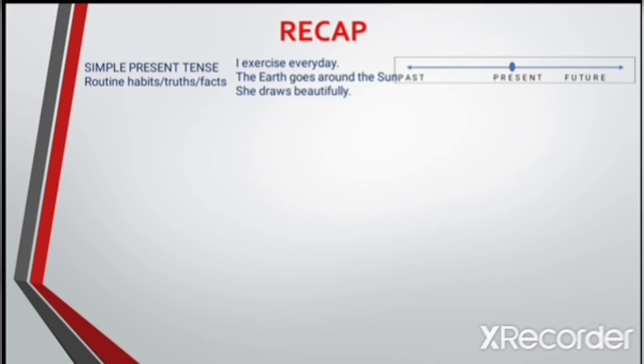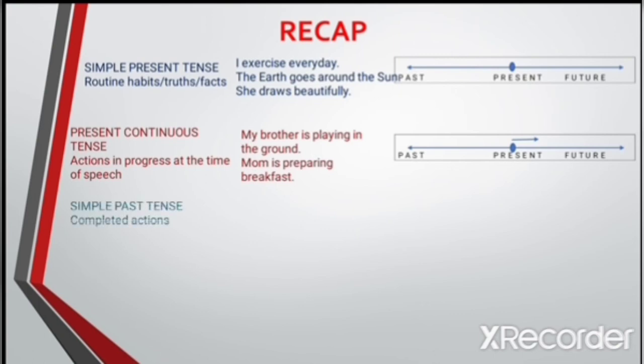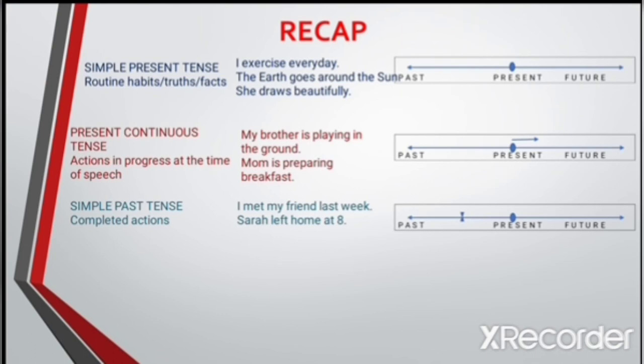Simple present tense is used to talk about routine habits, truths and facts. Example, I exercise every day, the earth goes around the sun, she draws beautifully. Present continuous tense is used to talk about actions that are in progress at the time of speech. My brother is playing in the ground, mom is preparing breakfast. Simple past tense is used to talk about completed actions. I met my friend last week. Sarah left home at 8.